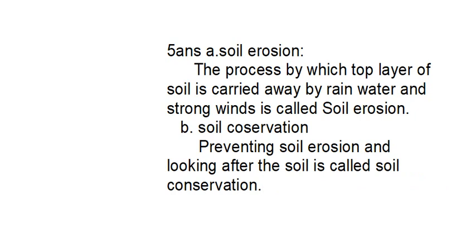If the upper layer of the soil is gone away by rainwater, it is called soil erosion. So without getting this soil erosion, if we prevent and protect the soil, that is called soil conservation, children. Okay, understood? Soil erosion means if the top layer is blown away by rainwater and strong winds, that is called soil erosion. And without getting this soil erosion, if you protect it, that is called soil conservation. What I wrote here: preventing soil erosion and looking after the soil is called soil conservation.